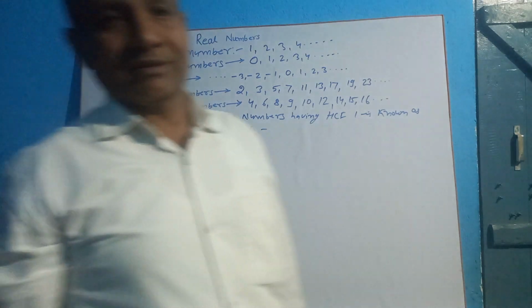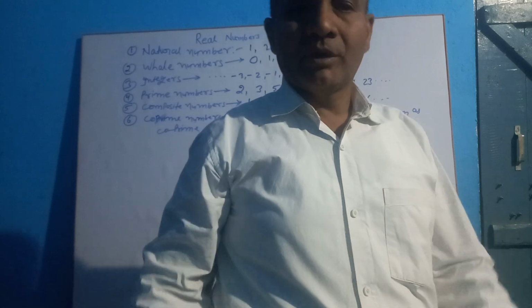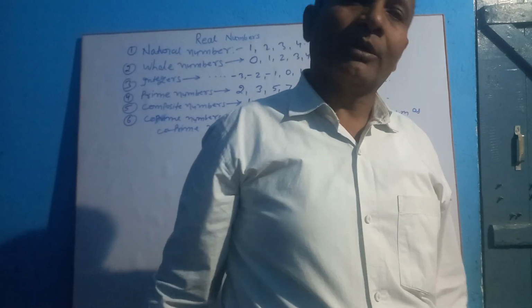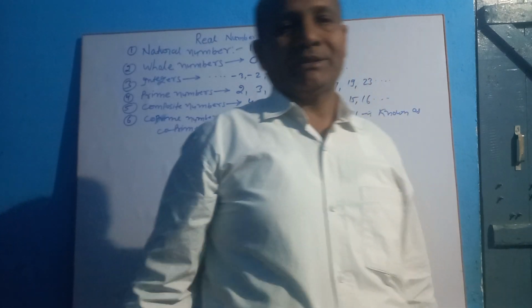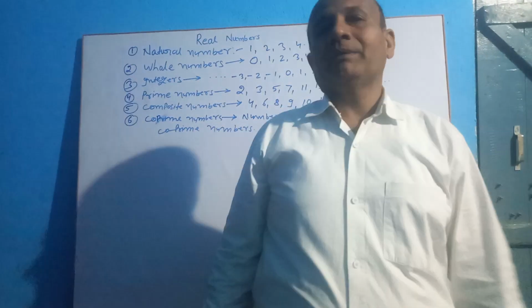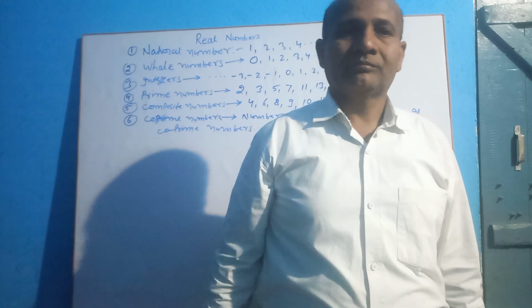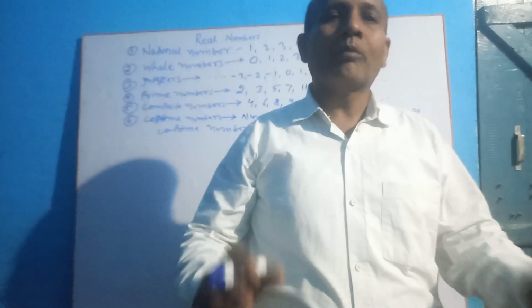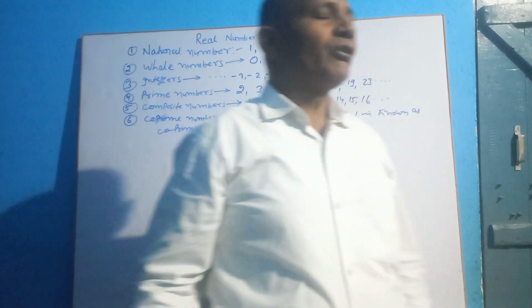Any numbers having HCF 1 are known as co-prime numbers. For example, 5, 7 are co-prime numbers.